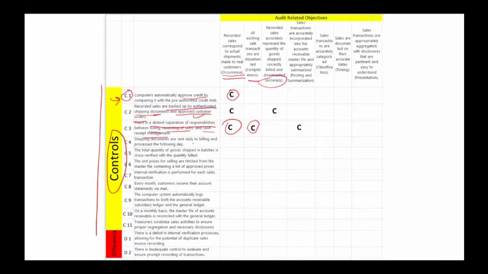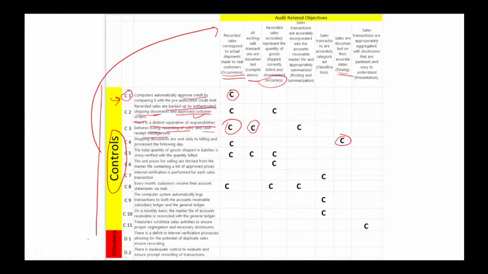Shipping documents are sent daily to billing and processed the following day. Well, shipping documents are sent to billing on a timely basis. It means we have an actual sale because we have the actual document. And remember, the following day means in a timely fashion. We are meeting that objective. Now what you can do is go ahead and match the control with the audit objective. Take a look at it just for the sake of illustration. If you Google audit-related objectives, or what we call the internal control questionnaire, you will find a lot of them. But I just want you to know that you can look at these.